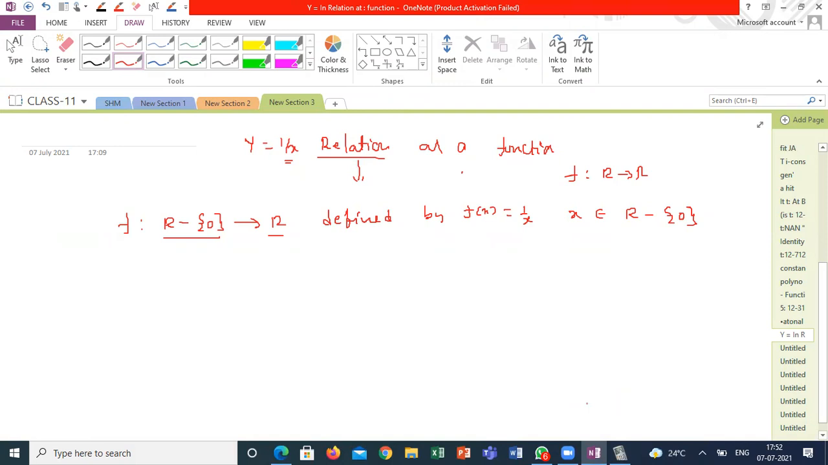Understood, guys? How do we explain the domain and range of 1 by x? What is the domain here? Domain is R minus 0. What is the range here? Guys, what is the range here? Students, what is the range here? Sir, R only, right? Range is R or R minus 0.